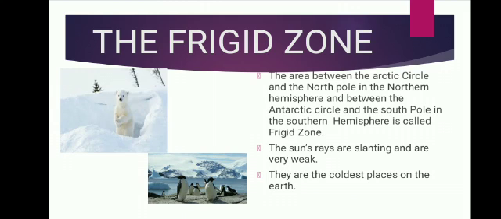So you can say Arctic Circle. You just have a glance at last class: equator, Tropic of Cancer, and then the Arctic Circle is there. So that is the coldest place in the frigid zone. Okay. Now about these areas, the tropical zone, temperate zone and frigid zone, we will discuss in the next class which areas will come under each zone.